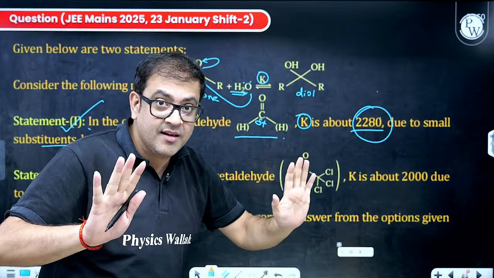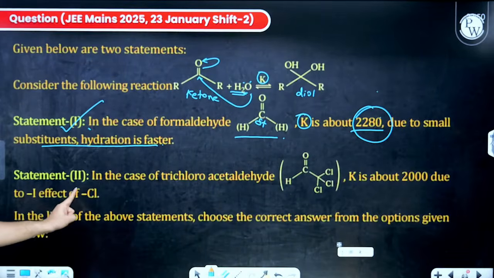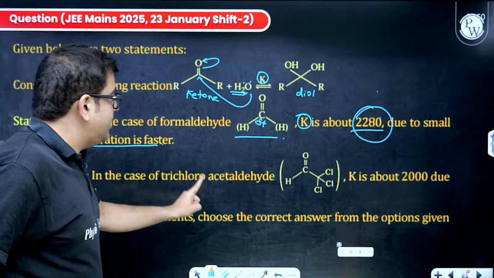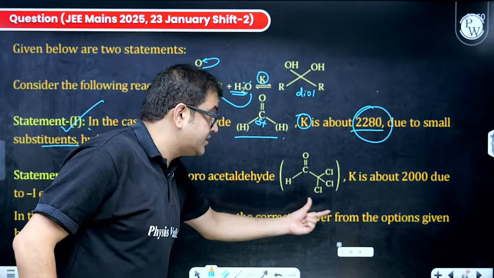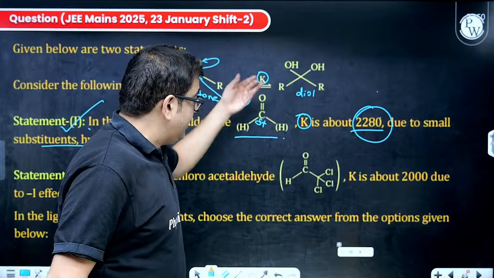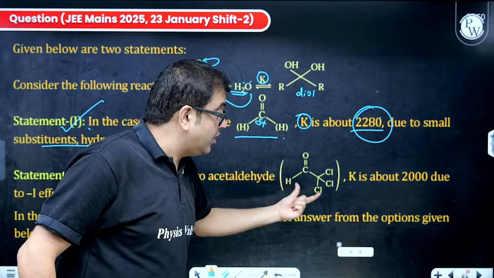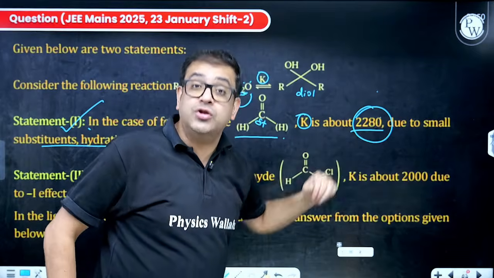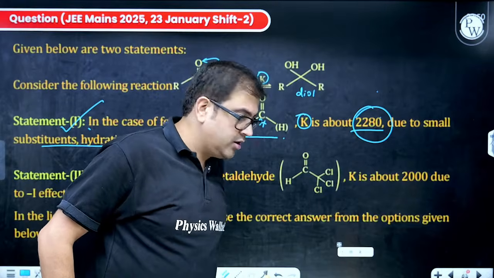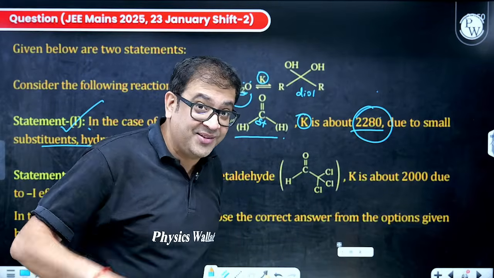Now, statement 2 is saying in case of trichloroacetaldehyde, which is this, if this is not an aldehyde but trichloroaldehyde, then K is again large, 2000 times. Why, sir? It is bulky, sir.